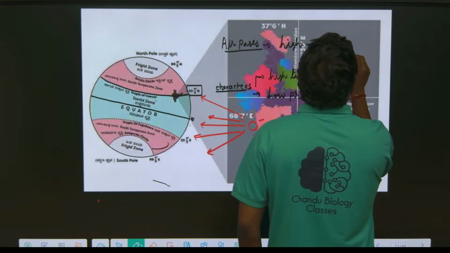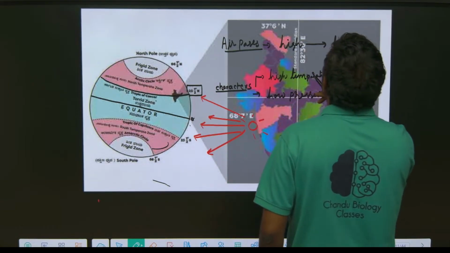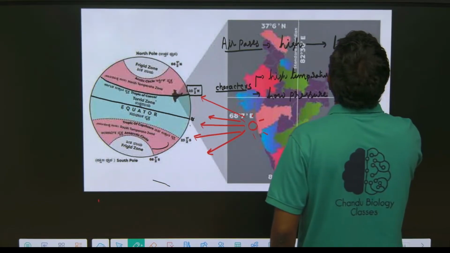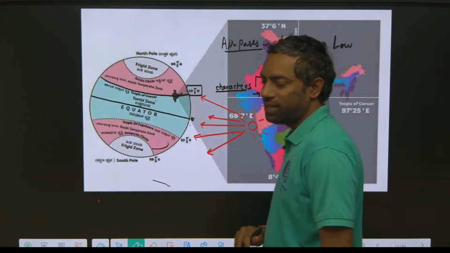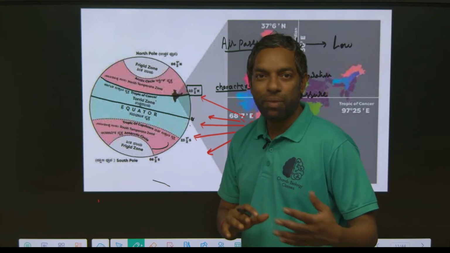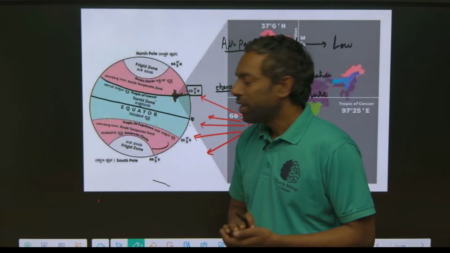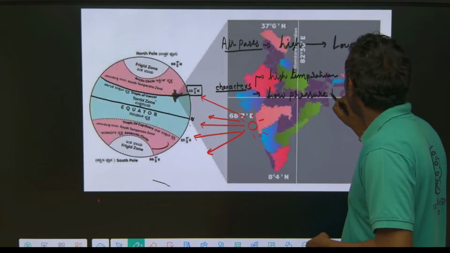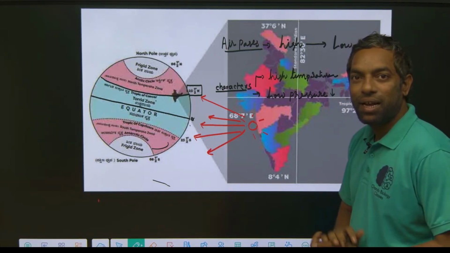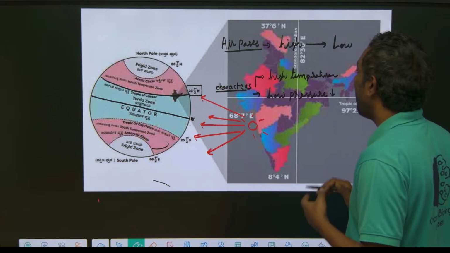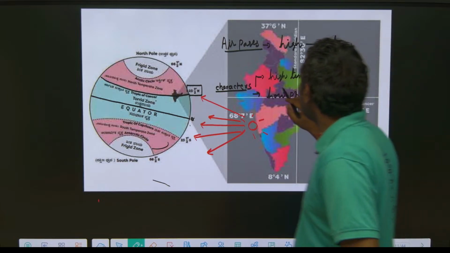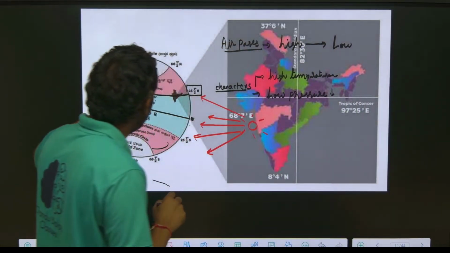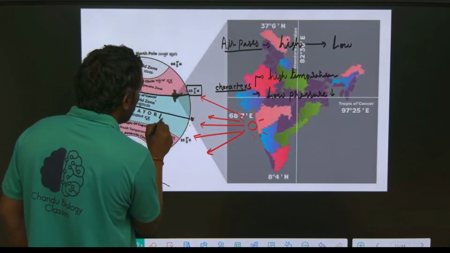If the temperature is high, pressure is low. So air passes from high pressure to low pressure. The equatorial region is low pressure.